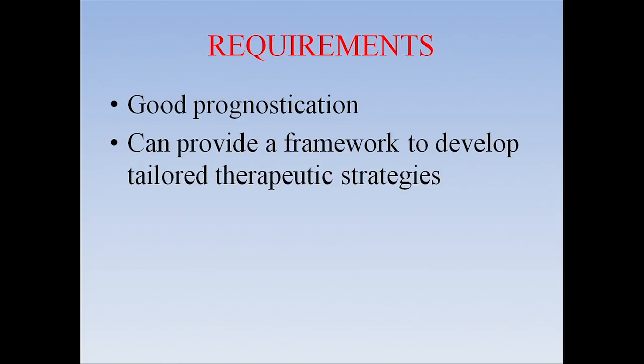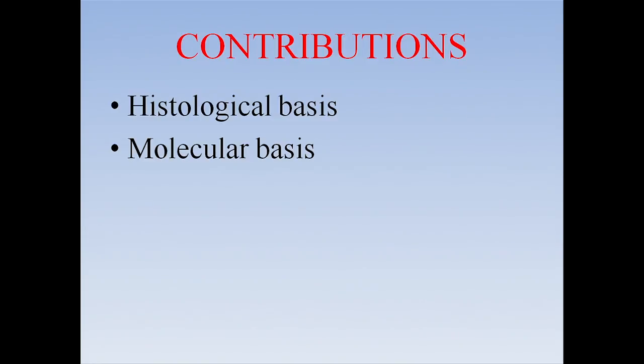So what we need is a classification that will provide good prognostication. And the most important thing for everybody who's treating melanomas, who's looking at melanomas, is they want a framework to develop therapeutic regimens for the patient. We want to give specific treatment for the patients. And for that, we need a good classification. So how do we build such a classification?